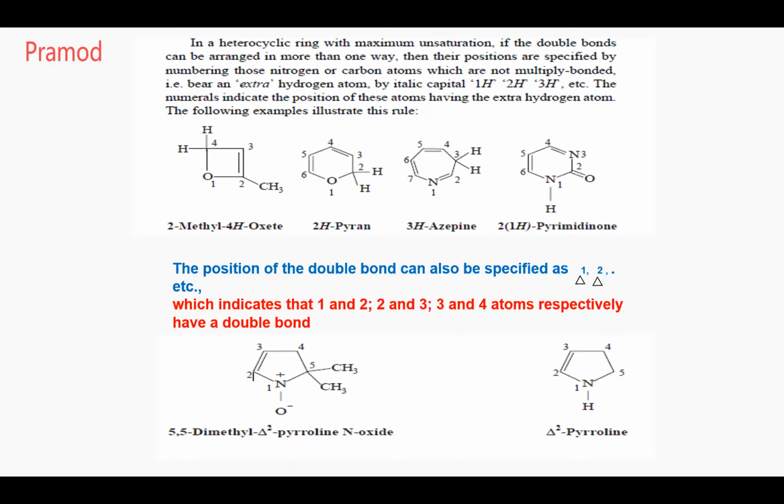Okay. Next example is delta 2 pyrroline. Pyrroline is what? Your saturated ring. So where is the double bond? At the 1 and 2 position. That is known as delta 2 pyrroline. This is how you do the nomenclature.